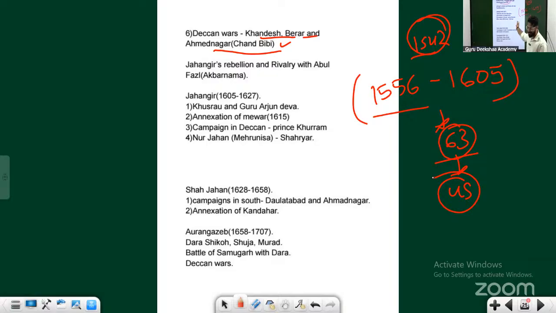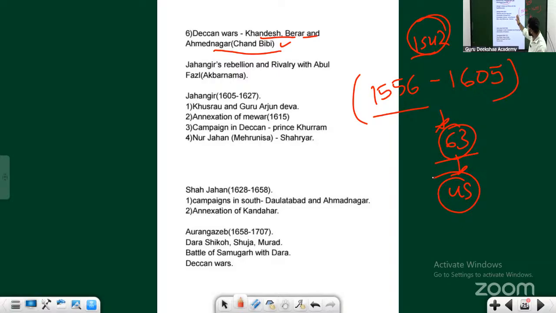Akbar himself became king at 14. Here, the father is not dying. How will the son get the power? That's why Jahangir got frustrated. He thought, this can't be. How many years do I have to wait? I can't wait forever. So he rebelled against his own father.